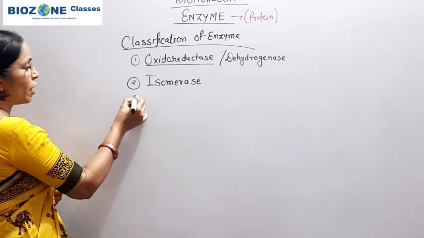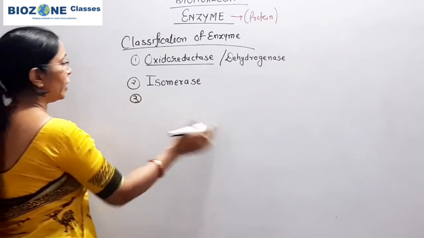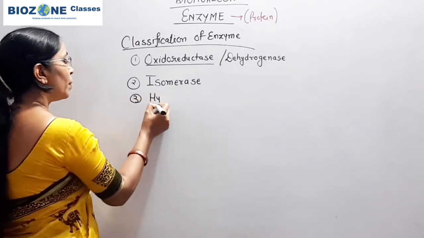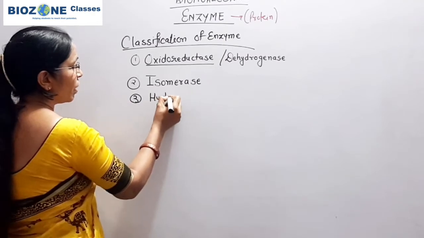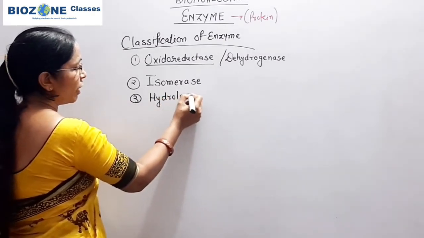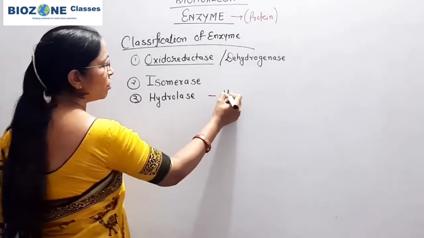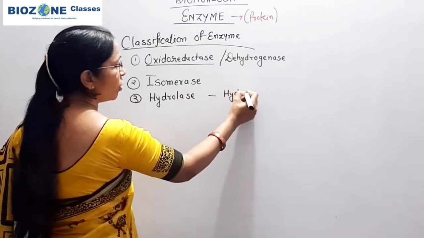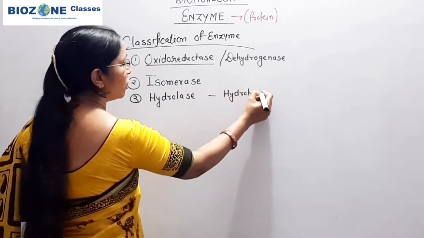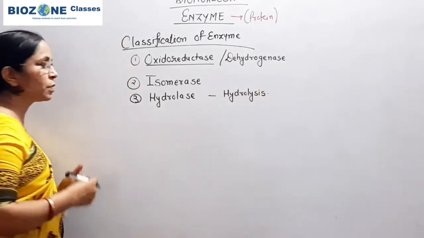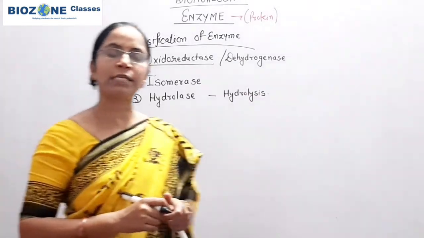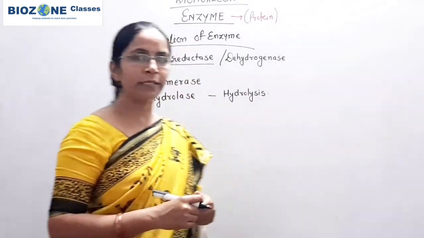The third class of enzyme is hydrolase, the enzyme responsible for hydrolysis reactions. So this is one category of enzyme, the hydrolases.